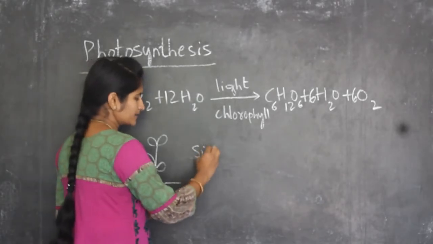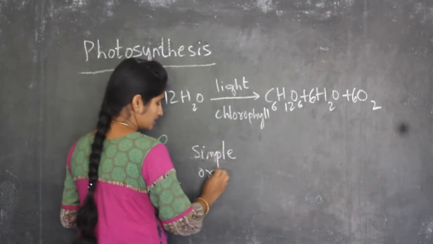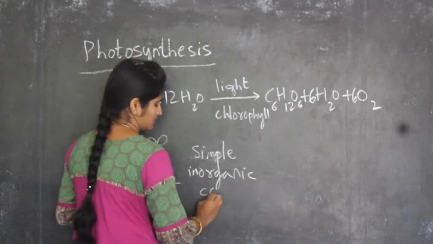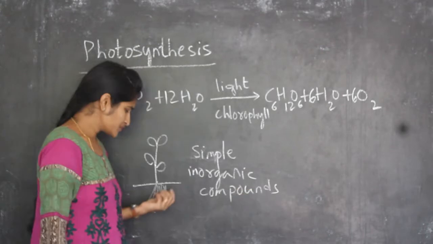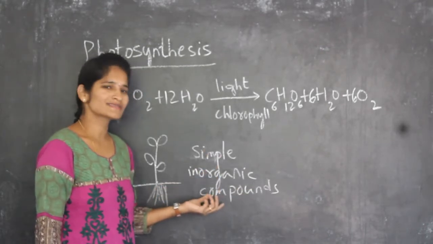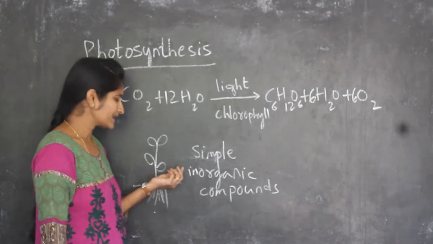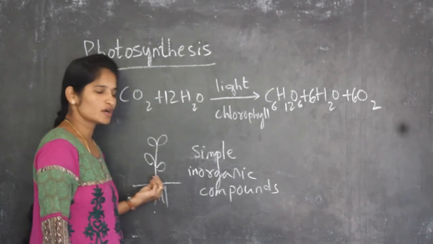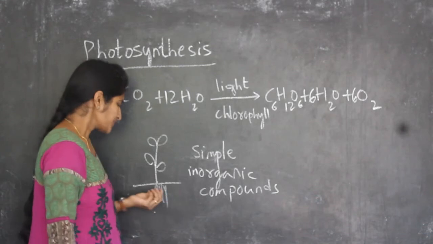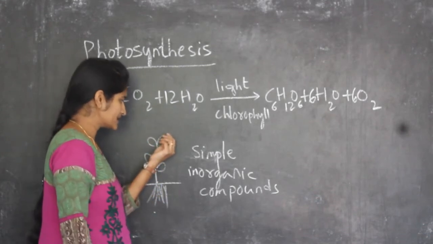So these will be simple inorganic compounds. By using roots, they will acquire the simple inorganic compounds that are present in the soil. And we will water it. Is it clear? So like that, the water is also being absorbed by the plants. The nutrients and water which are obtained by the roots then go to the leaves.